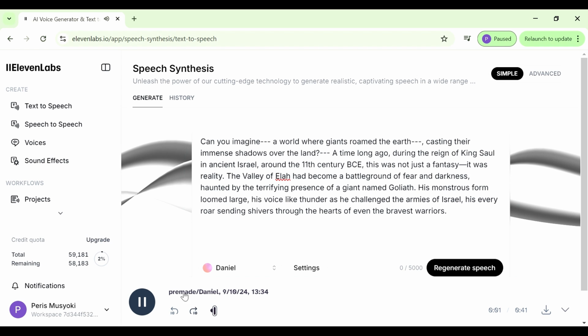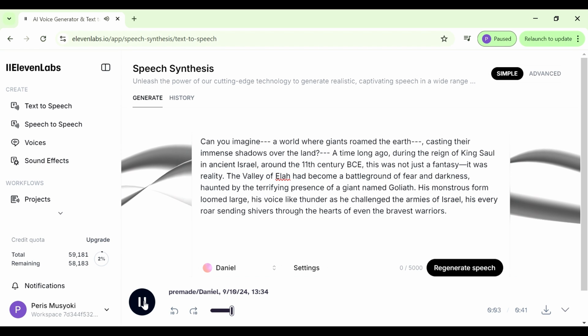Can you imagine a world where giants roamed the earth? Casting their immense shadows over the land.